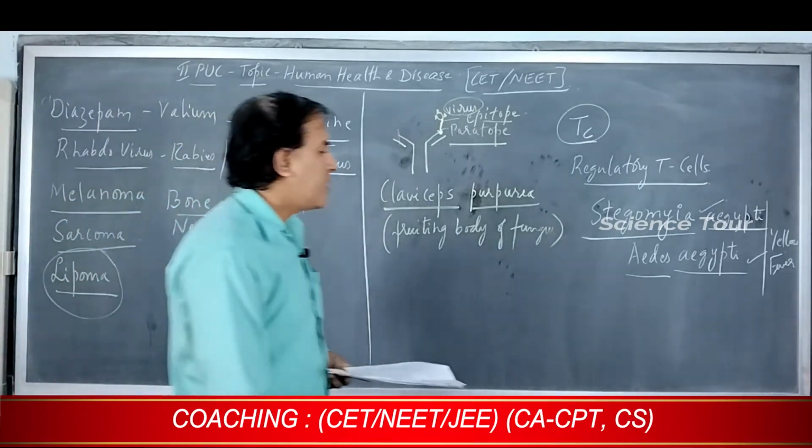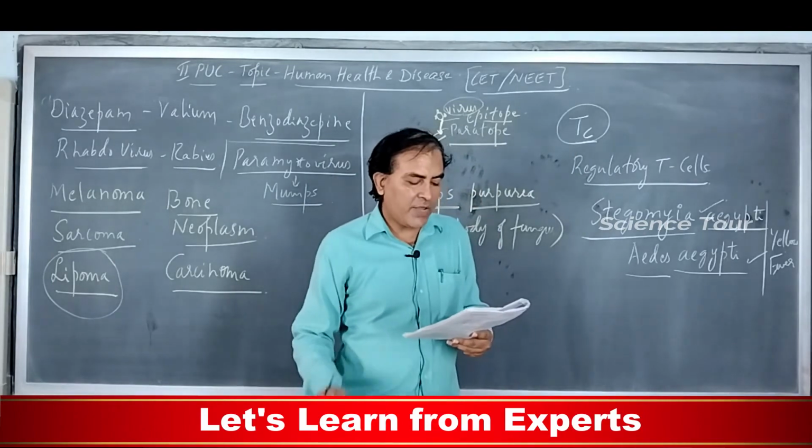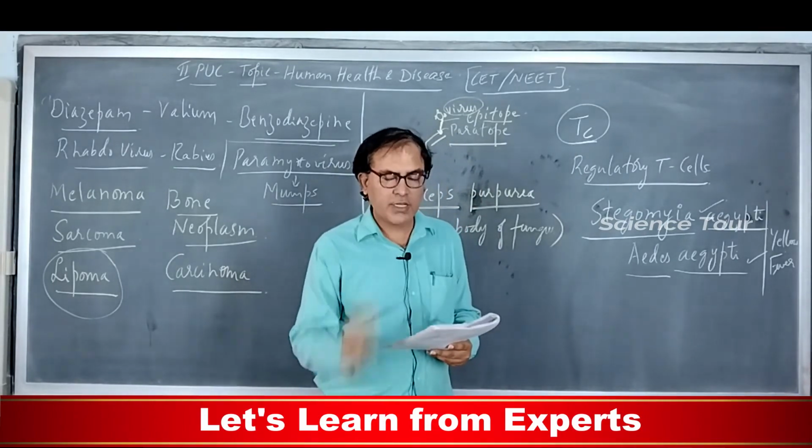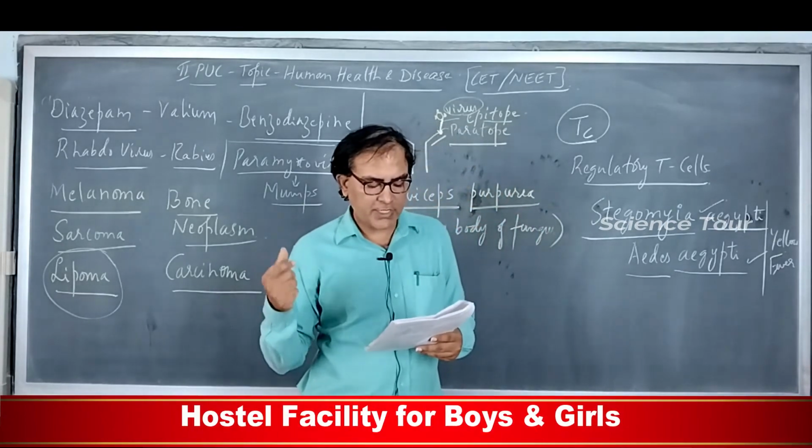Then the last question, that is question number 74. Identify the incorrectly matched pair. One, plague, viral disease. No, it is incorrect.